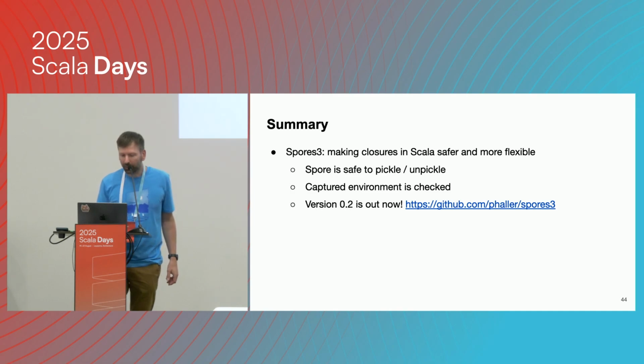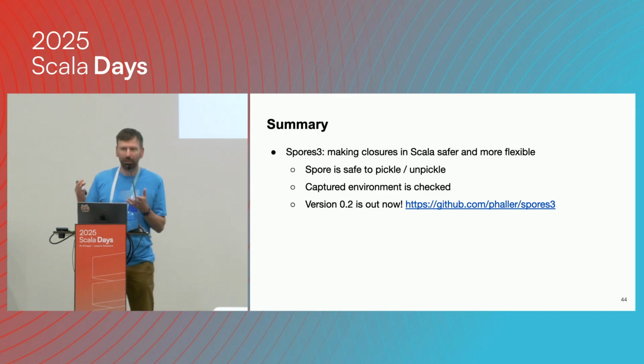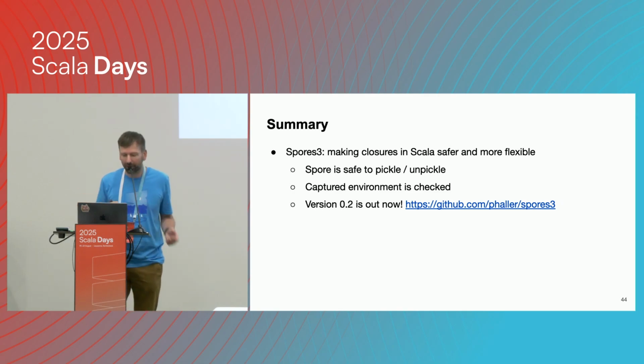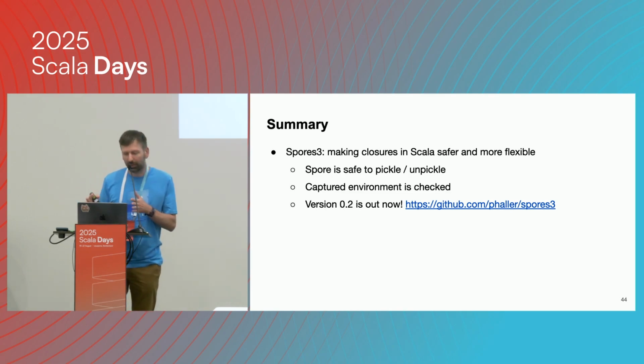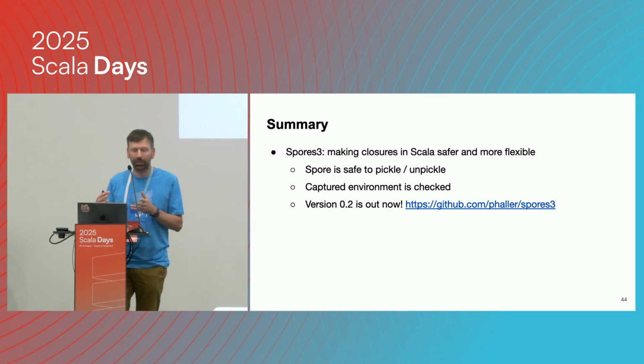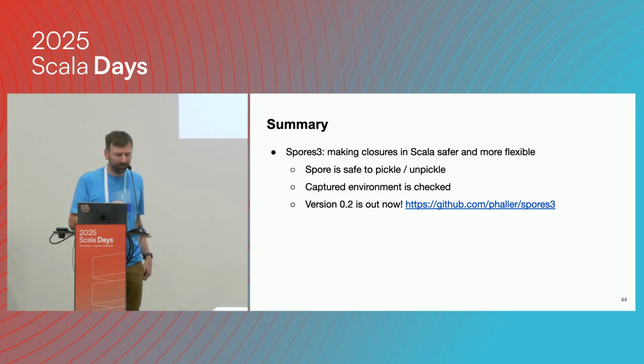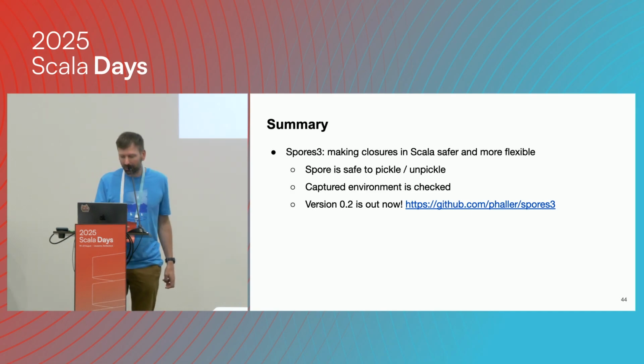So in summary, Spores 3 are designed to make closures safer and simpler to use and to pickle and unpickle. And we have very strong checks for the environment to enable this safety and also to add all this flexibility. As I mentioned, apart from pickling, we can also do deep cloning in a safe way, where it's ensured that the cloned spore does not share anything with the original spore, which is very good for concurrency, for example. And version 0.2 is out now, so check it out.